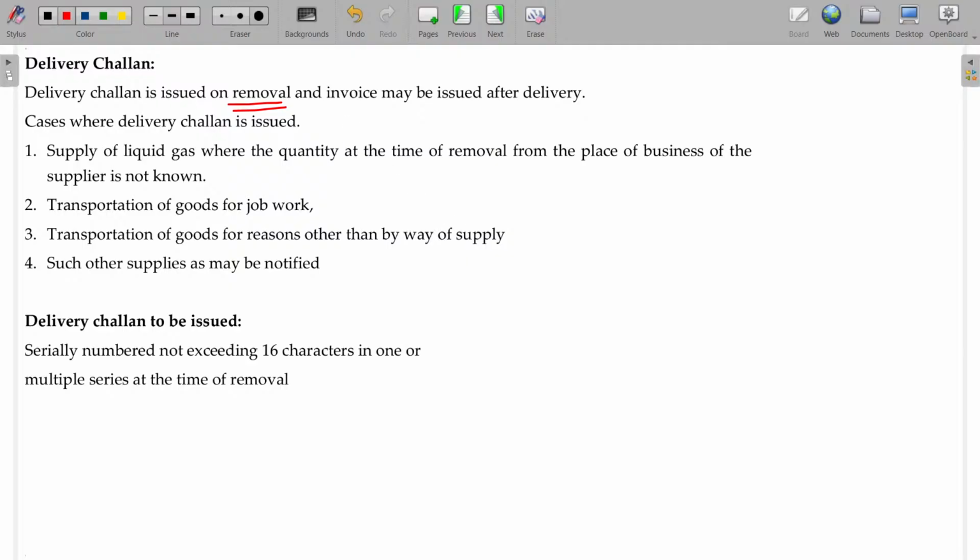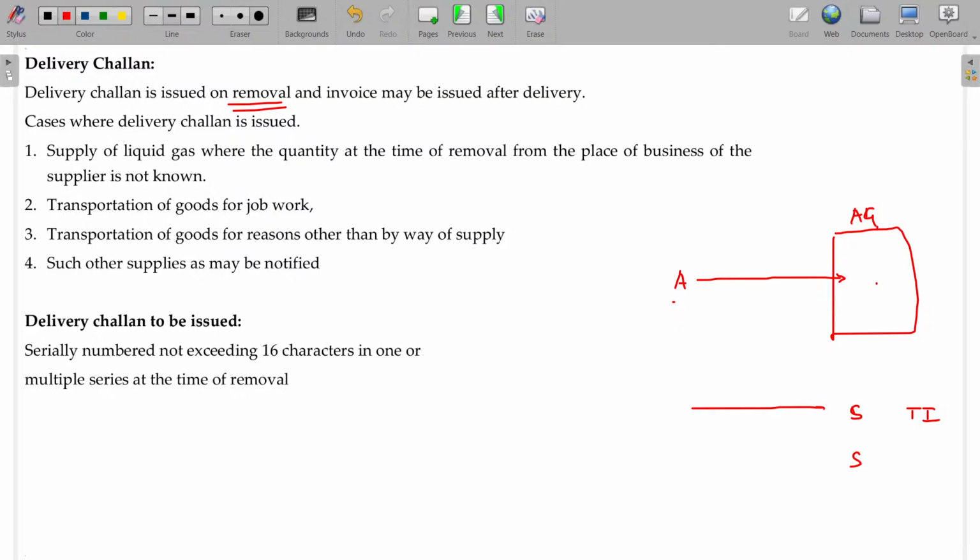Clear? For example, A, and here is an art gallery. A, being the artist, sends his artwork to be displayed in the art gallery exhibition. While moving from his place to this place, it is not a supply. When the customer visits, checks and is satisfied to take it, only then does the supply happen. But if the goods are moving from one place to another and there is a supply, then a tax invoice is raised. But if it is not a supply, what happens then?